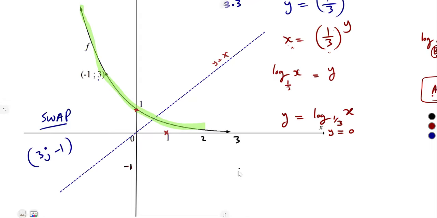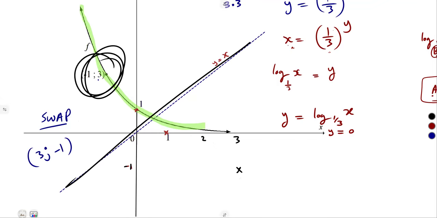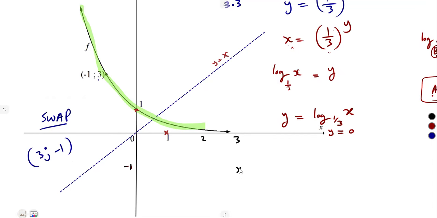3, -1, from the reflection of this point in the line y is equal to x. So there's a reflection there. We do understand, guys, the type of graph that we're talking about, the log with the base of 1 over 3. It's a decreasing function, but even from the points, we can tell that the graph is going to be like this. Remember, everything reverses.